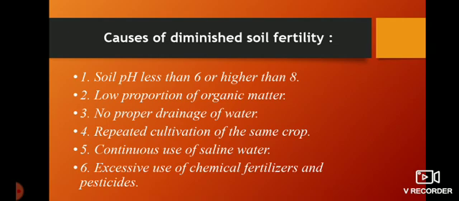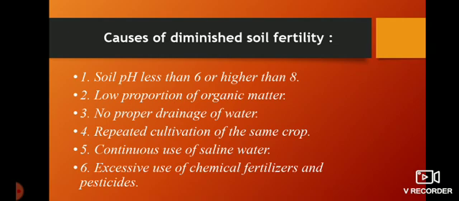Soil pH must be between 6.5 and 7.5. It means the soil pH must be neutral, so it will give the soil good fertility. Otherwise, if soil pH is less than 6 or higher than 8, it may cause a diminution of soil fertility.